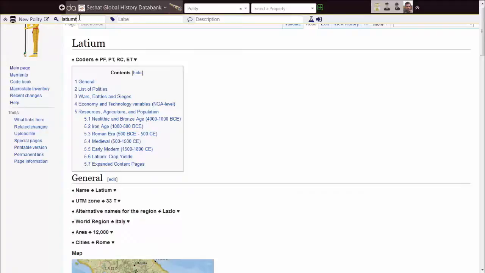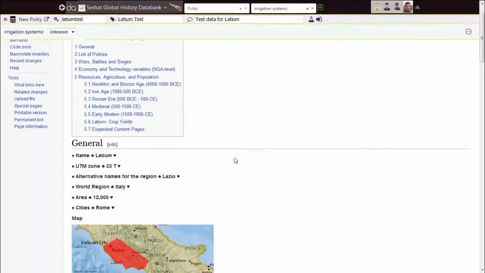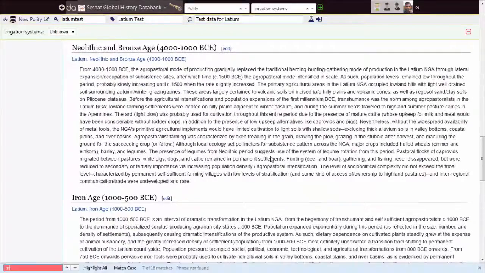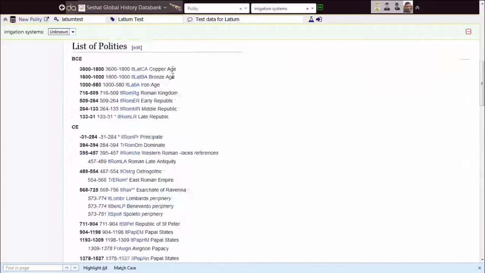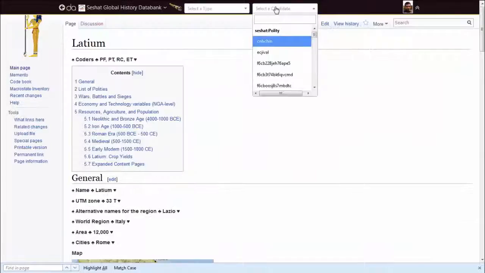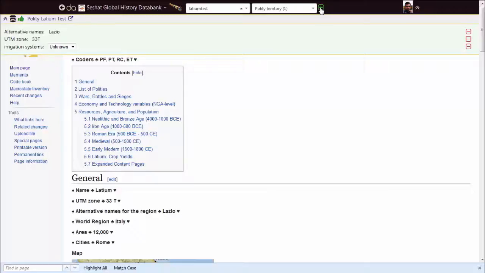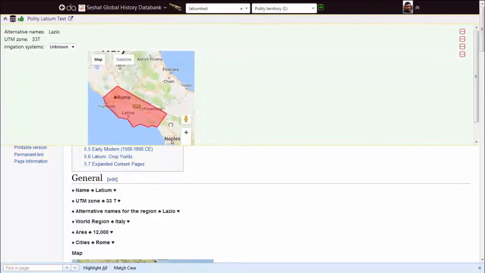We can add any number of properties, and there are a large number of properties that are associated with a polity. Here we're adding irrigation systems, and if you look through, you see that there is no irrigation system variable present in the current Seshat wiki. Now we can go back and we can see that this is now in the database. We can ask for the various properties of this data point in the database.